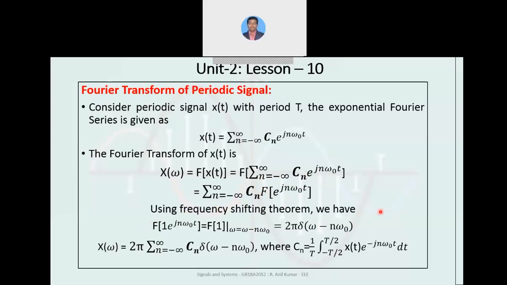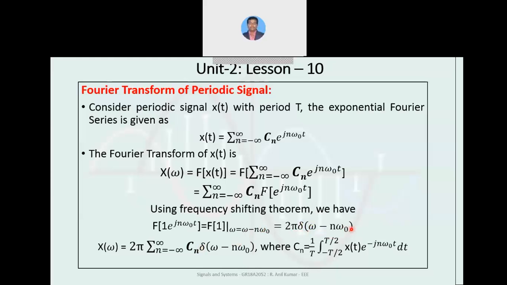Using the frequency shifting theorem, we can apply the change of omega to omega minus n omega naught. If the respective change is applied, the value of the function will be 2 pi into delta of omega minus n omega naught.